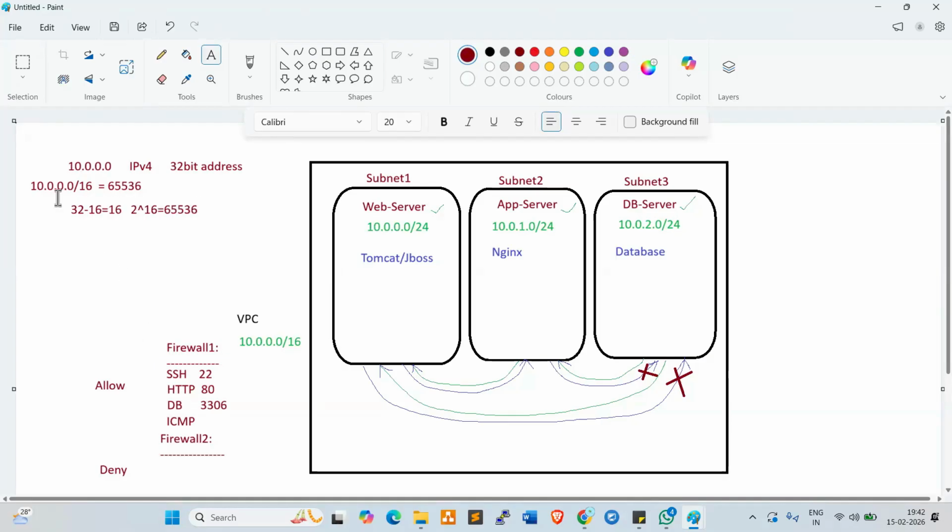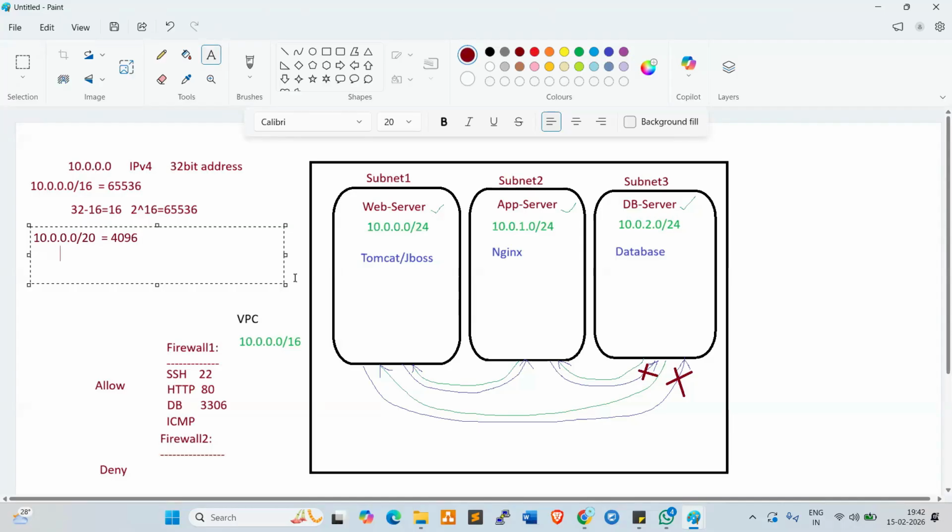Right? This is the VPC range. Next one, subnet range 10.0.0.0/20, 4,096 IPs you can accommodate. How can we calculate this?